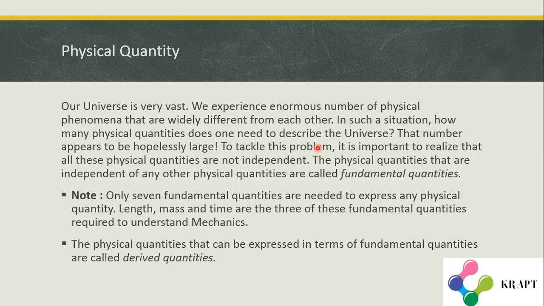So many quantities are required to describe the universe that the number appears to be hopelessly large, too big and you can't even count them. It's like infinite quantities.